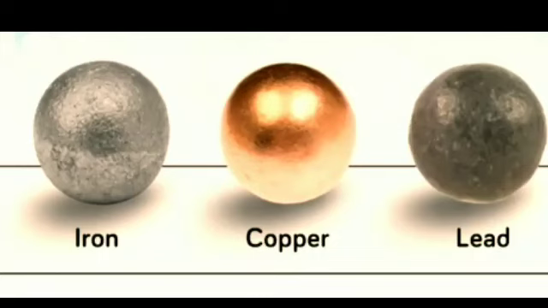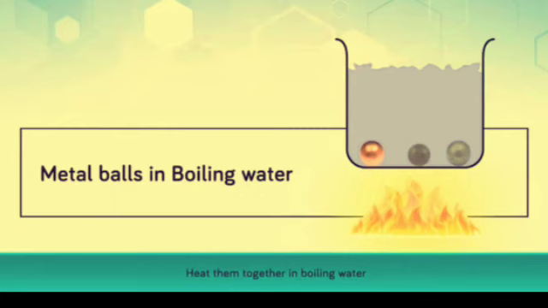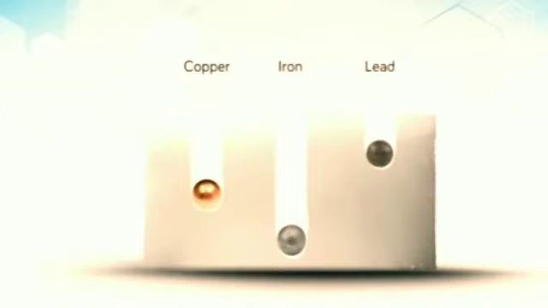Now here an example is given. Take 3 spheres of iron, copper and lead of equal mass. Put all the 3 spheres in boiling water in a beaker for some time. Take the 3 spheres out of the boiling water. All the spheres will be at a temperature of 100 degrees Celsius. Put them immediately on a thick slab of wax. Note the depth that each of the spheres goes into the wax.